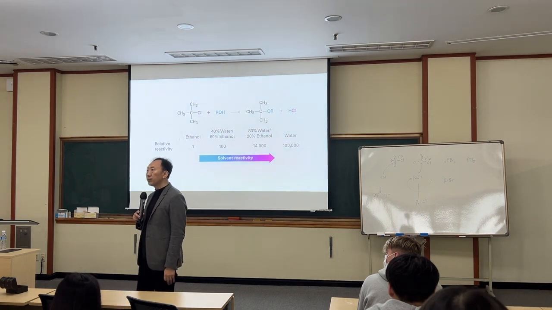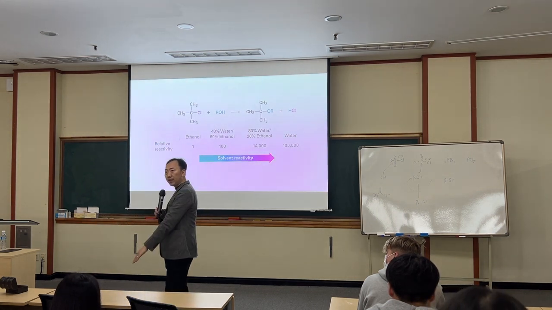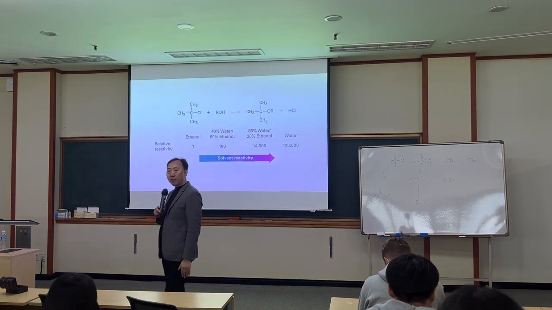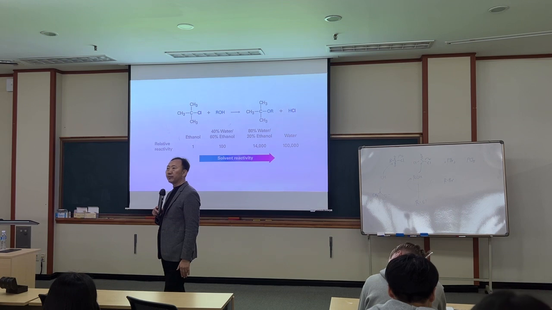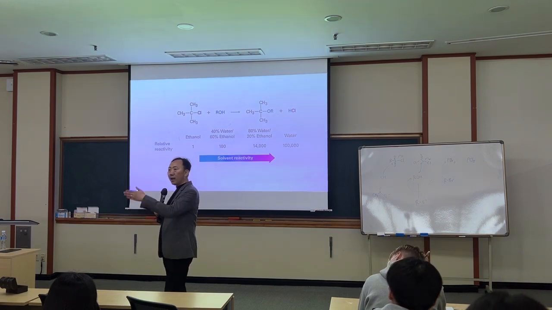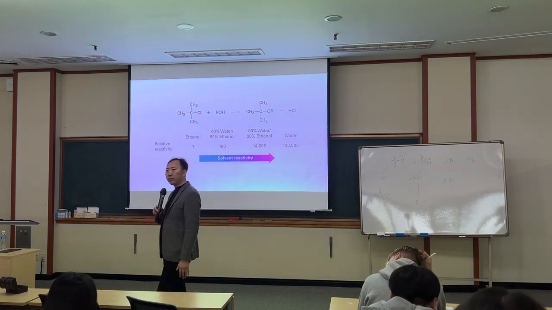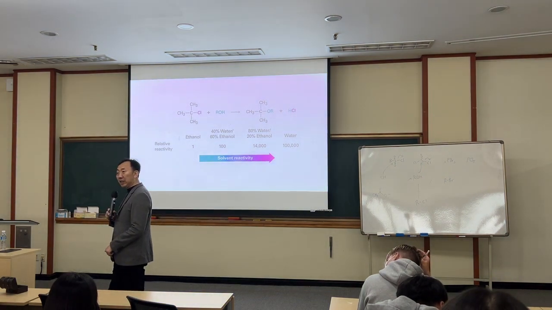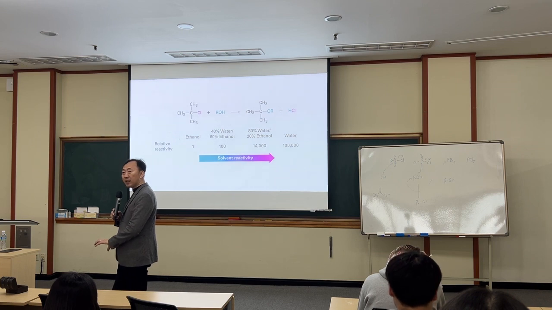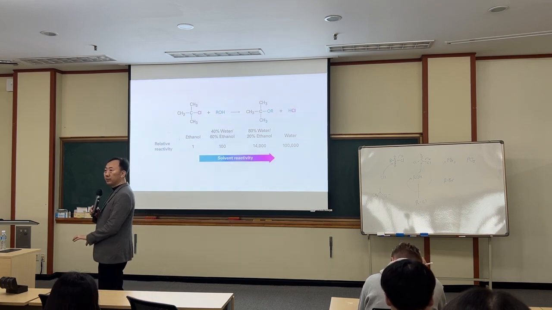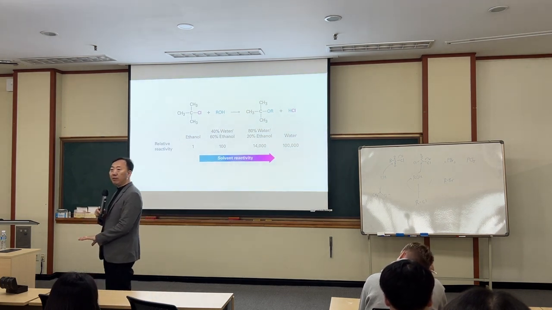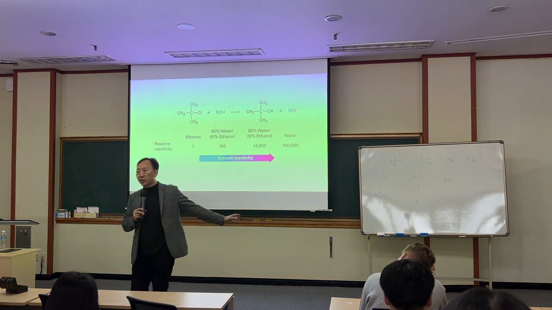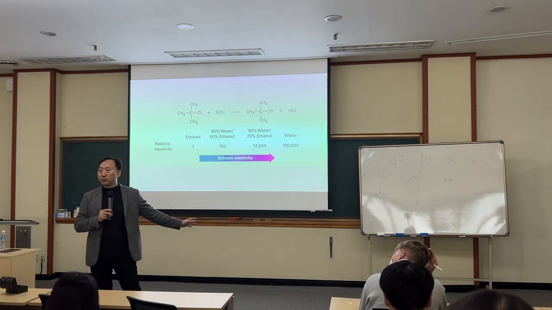Leaving group, in the halide case: as it goes down the group, does the leaving group effect get better or worse? As the halide goes down, does leaving group efficiency increase or decrease? Increase. I minus is a better leaving group. Okay. It's the same in both the SN2 reaction and the SN1 reaction. Tosylate is quite a good leaving group too.